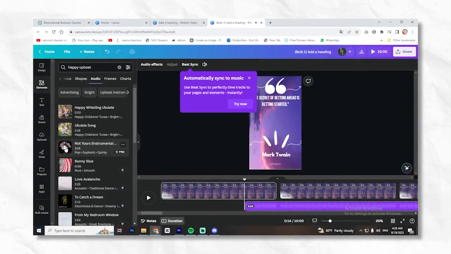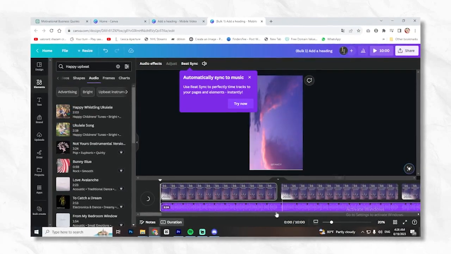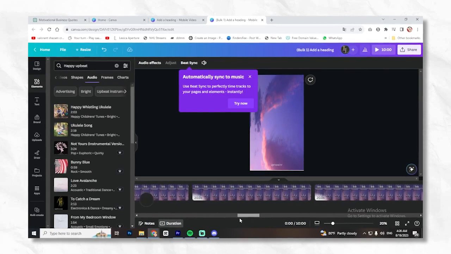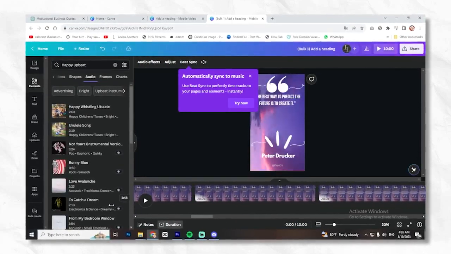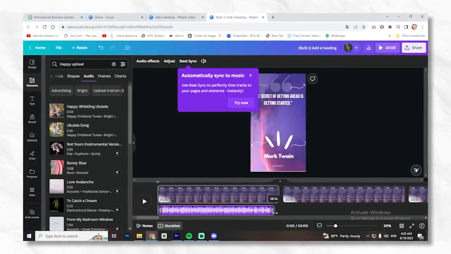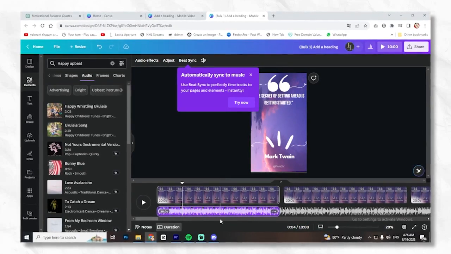Make the music fit one short so we can duplicate it. After that, click on Ctrl+D and repeat until you finish all the shorts.